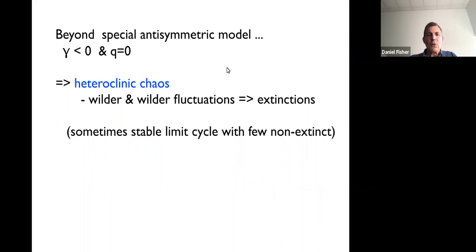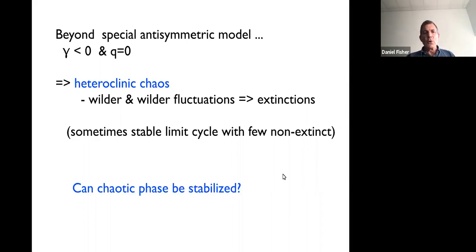What happens if we go beyond this antisymmetric model? Okay, so if we want to stick with Q equals 0, but we could go slightly positive Q as well, but having gamma still negative, so we've still got antisymmetric correlations. So we still have these general tendencies that something will come up and something will go back down again. However, what happens is you get wilder and wilder fluctuations. The populations fluctuate wilder and bigger, and more and more of them eventually go extinct. If you didn't have finite populations, if you had an infinite population, they would keep getting wilder and wilder. But of course, then that just becomes nonsense. Sometimes you get a stable limit cycle with just a few of them remaining.